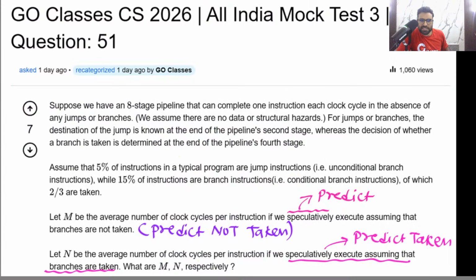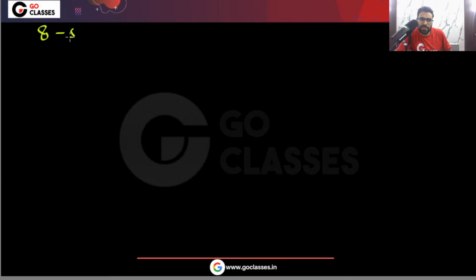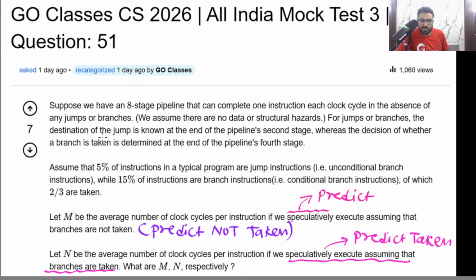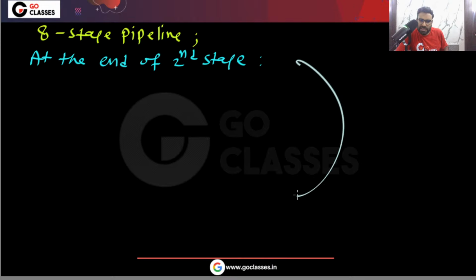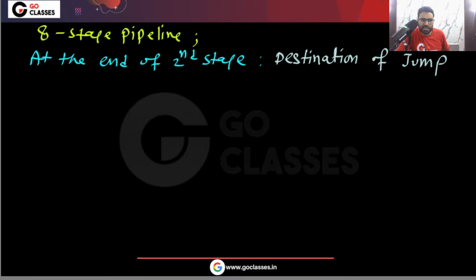We have an 8 stage pipeline, and the question is saying that at the end of the second stage we will get to know the destination of the jump instruction, that is, the branch address. And at the end of the fourth stage, we will get to know whether the branch will be taken or not.